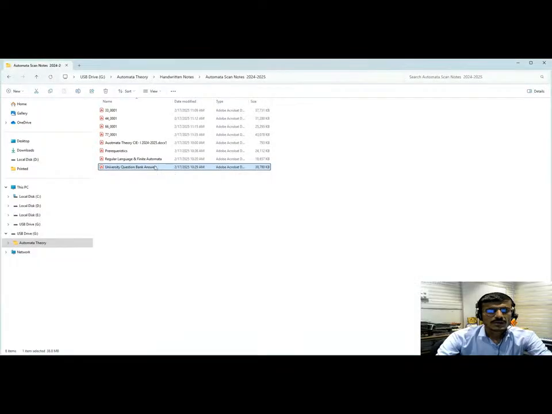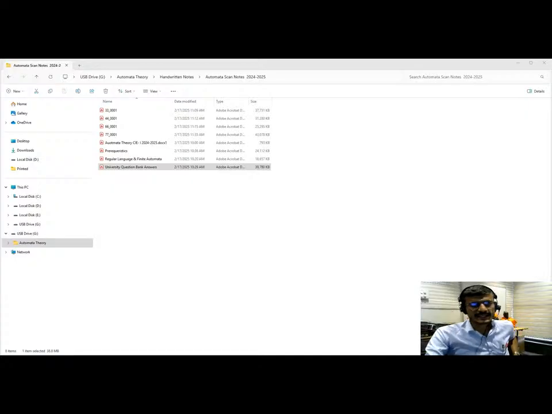Question bank, Adobe, Firefox, scan notes. Hello. Yes, is it visible? Whatever I have solved in these questions, is it visible to you or not? At least say yes or no. Yes, that's great.